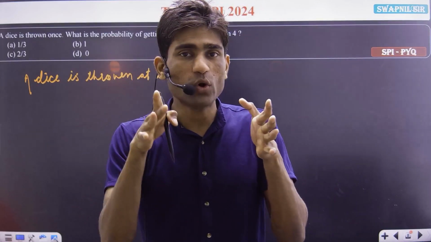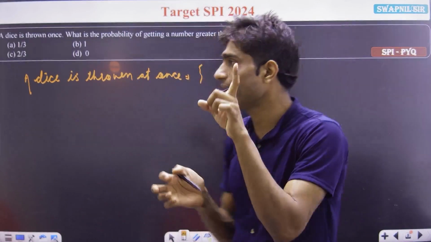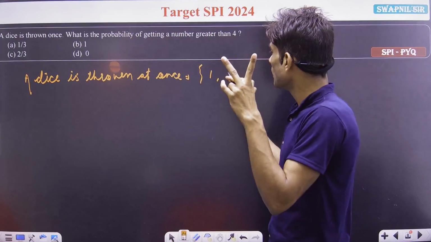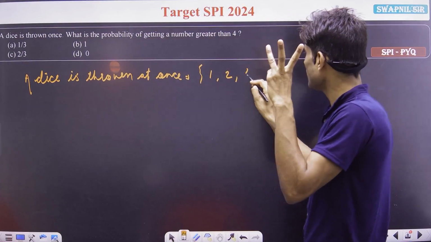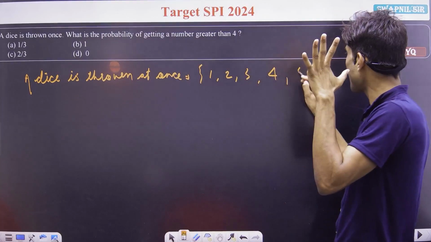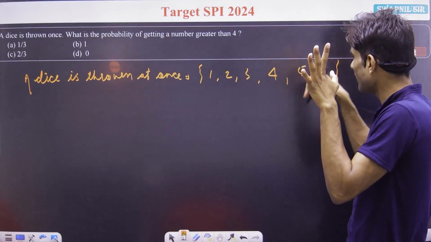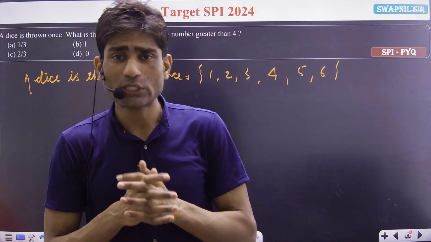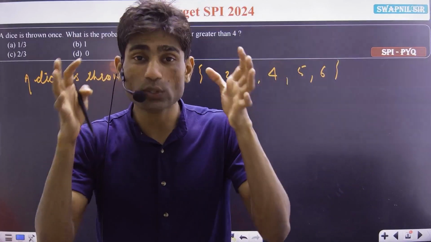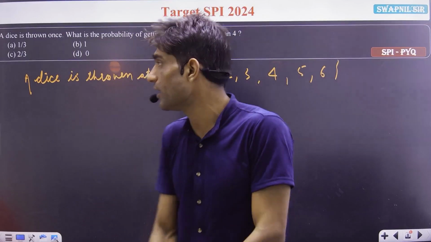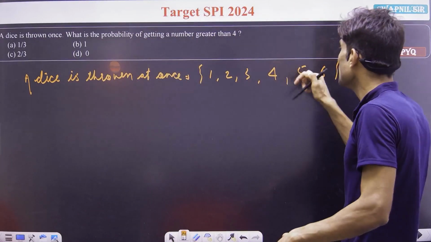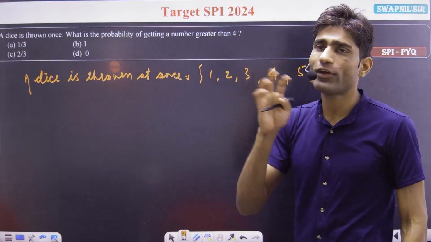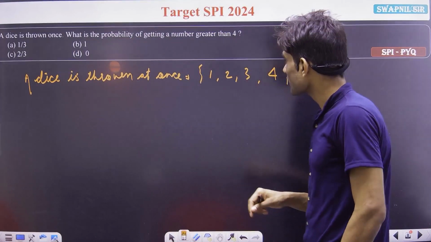At the topmost face it gives 1, 0 is not there, it gives 1, it gives 2, after that 3, 4, 5, 6. Are there any other possible chances when we throw a dice? No, these are the only possible chances we have here. We can get 1 to 6 as outcomes on the top face of our dice.